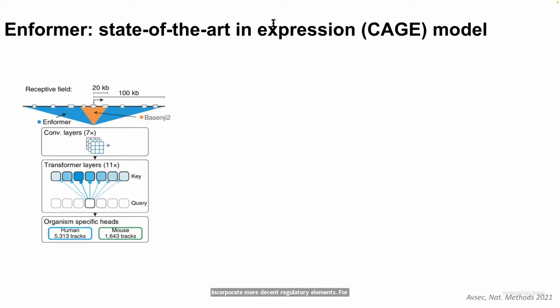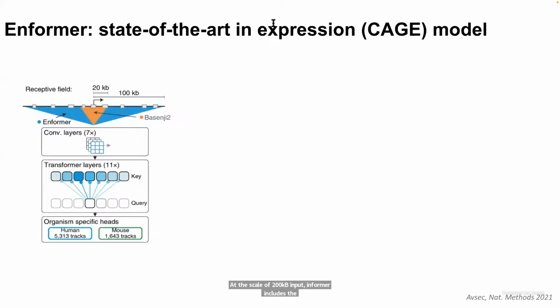For instance, Enformer is trained to predict a large set of ENCODE epigenetic and CAGE coverage tracks from an input 200 kilobase sequence. Very briefly, CAGE quantifies transcription start site activity and can be taken as a proxy for gene expression levels. At the scale of 200 kilobase input, Enformer includes the majority of mapped enhancer gene pairs.